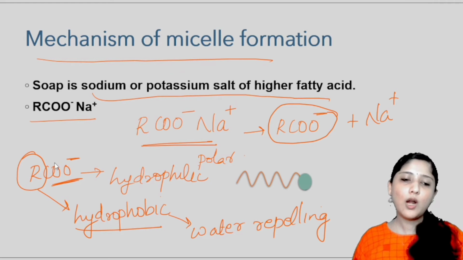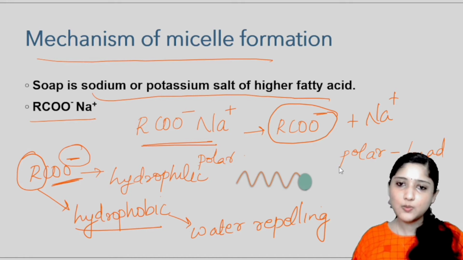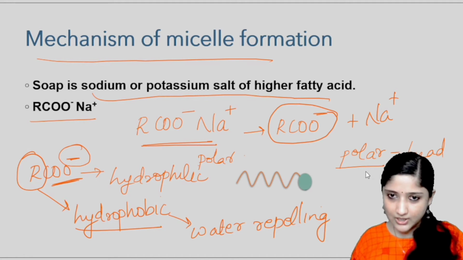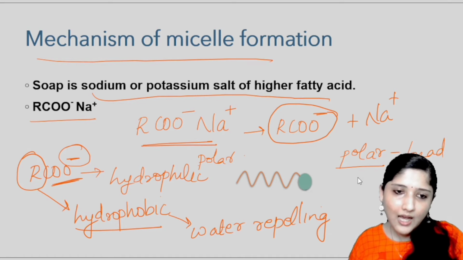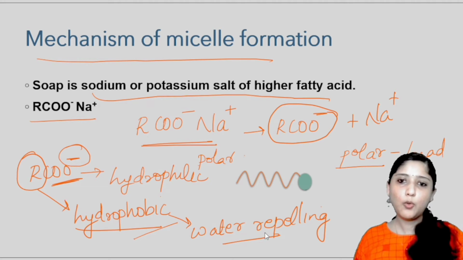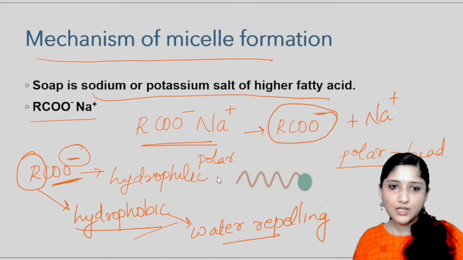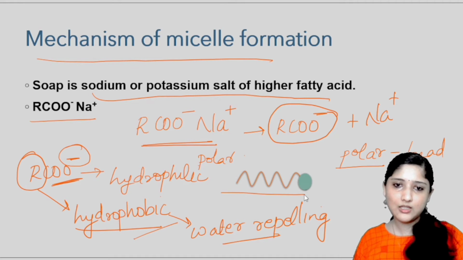In this polar part there is a charge. We will call it the head part. The head with COO minus is polar and also hydrophilic in nature. It is water loving. And the alkyl part is hydrophobic and also water repelling. The polar part is water loving and the non-polar part is water repelling. We can represent it like this.